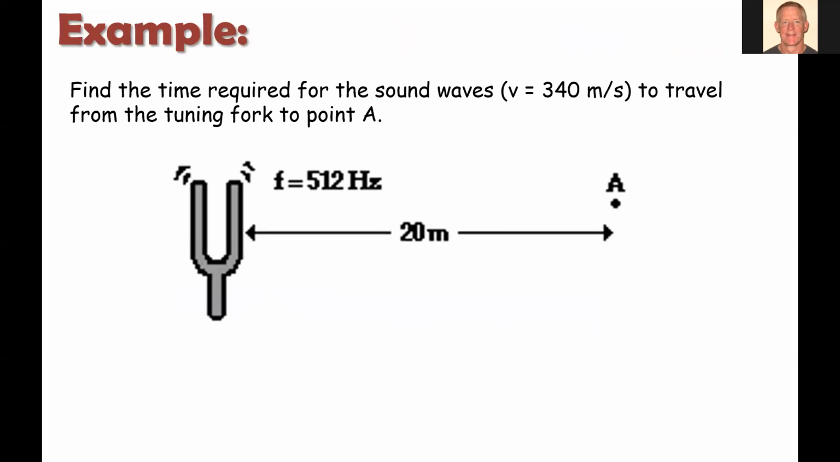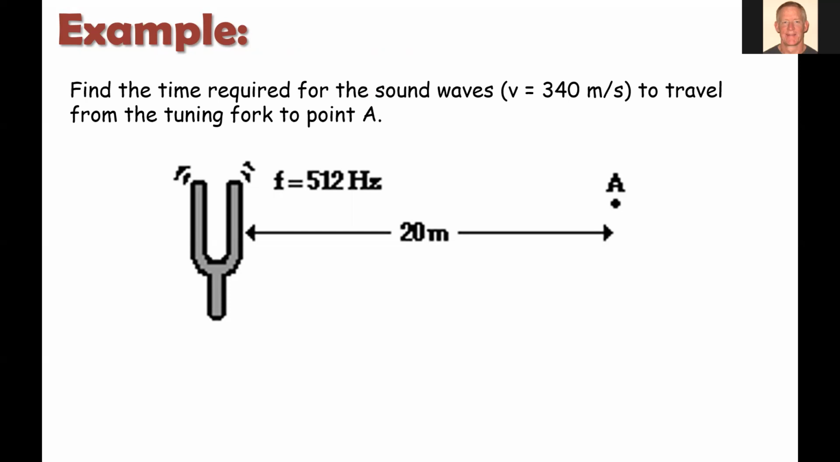All right, let's look at a couple more examples and wrap this up here. It says, find the time required for the sound wave to travel from the tuning fork to point A. Now, I'm actually giving you the speed of sound, 340 meters per second. This is pretty close to the typical speed of sound through our normal atmosphere at normal temperatures.